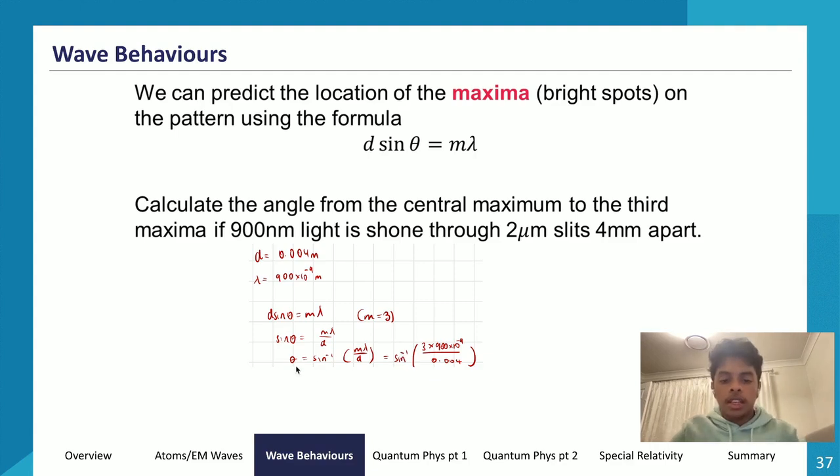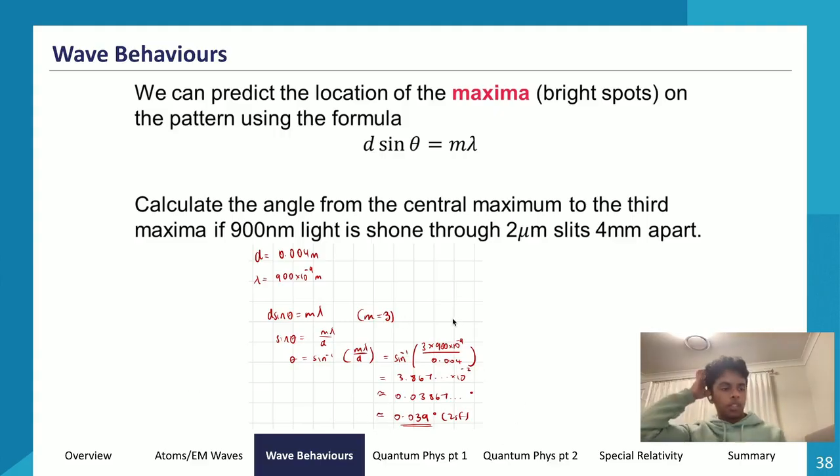So theta is equal to sine inverse of 3 times 900 times 10 to the power of negative 9, or 900 nanometers, divided all by 0.004 to get a value of 3.867 times 10 to the power of negative 2, which is approximately 0.038, which then becomes 0.039 degrees to two significant figures. So that's how you would solve this type of question, and how we would practically apply the equation to predict the location of the maxima. d sine theta is equal to m lambda.